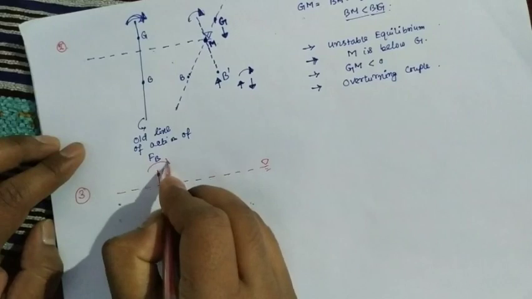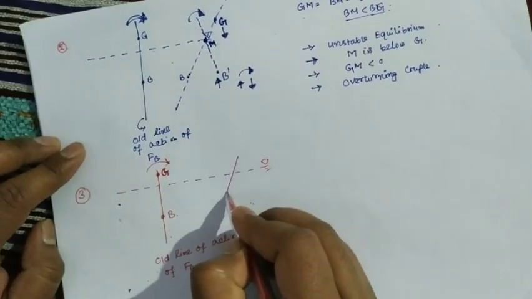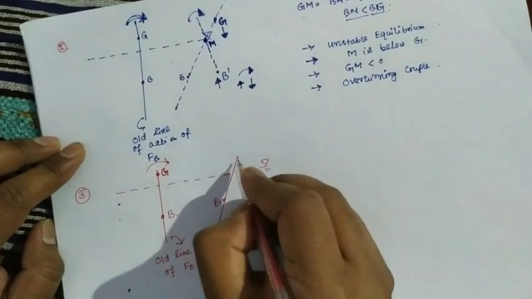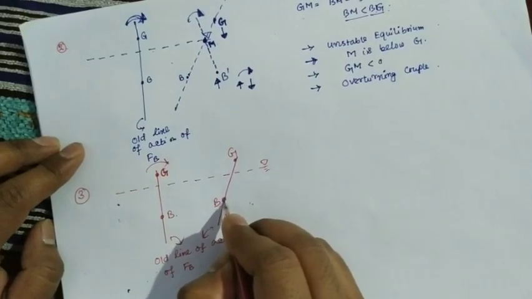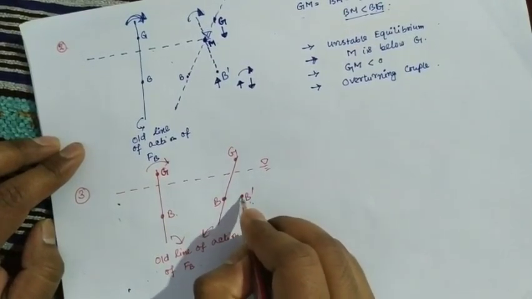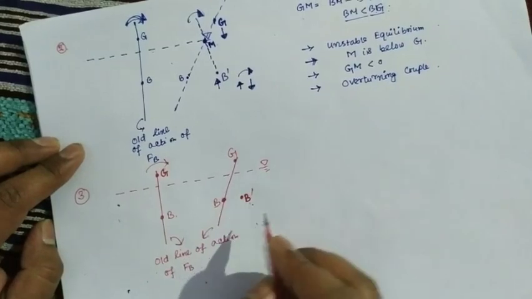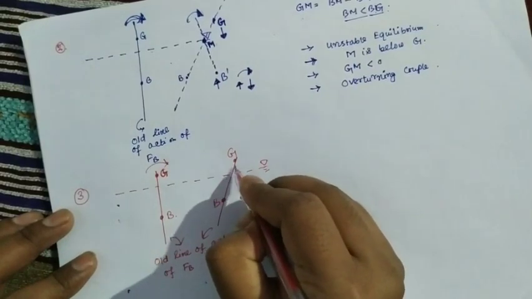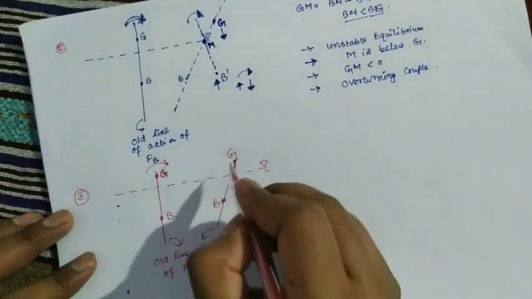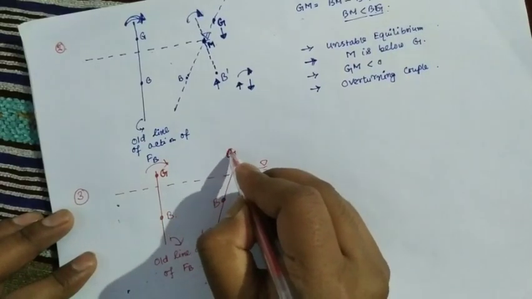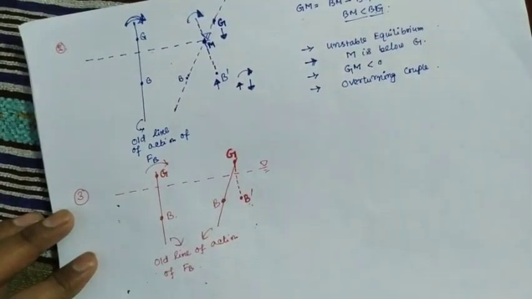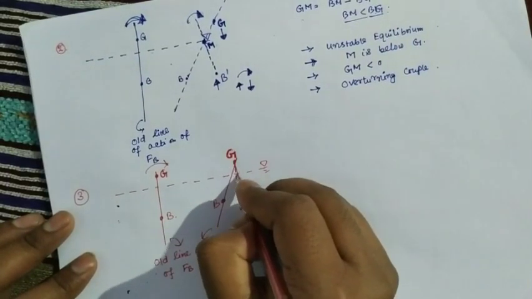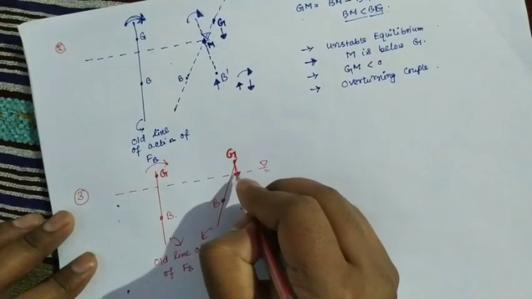But after giving rotation, this is the old line of action. B, here G, but the new position of the center of buoyancy is at B dash. Just extend this imaginary line. If it coincides with G, then what will happen? The buoyancy force will act in the upward direction and the weight of the body will act in the downward direction in the same line.